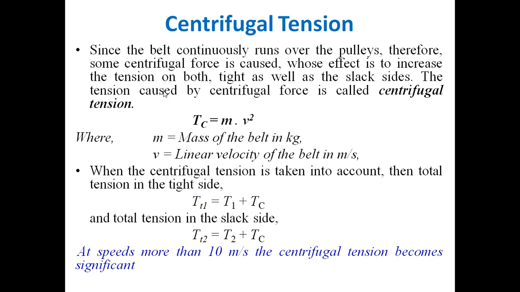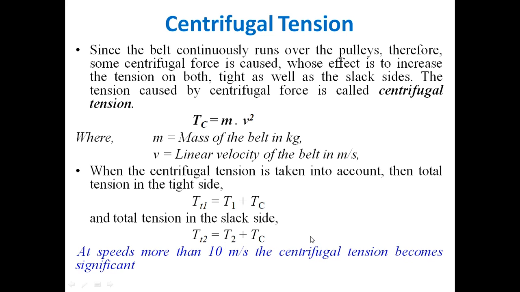When the centrifugal tension is taken into account, then total tension in the tight side will be, let us say, Tt1 is equal to T1 plus Tc. That means we have added this Tc in the maximum tension, that is tension on the tight side. Similarly, the total tension on the slack side is Tt2, that is T2 plus Tc.